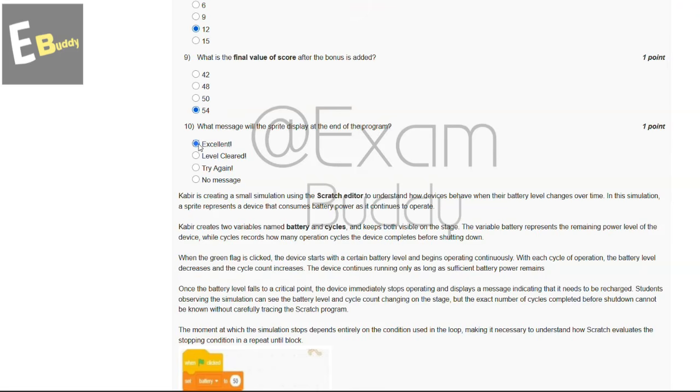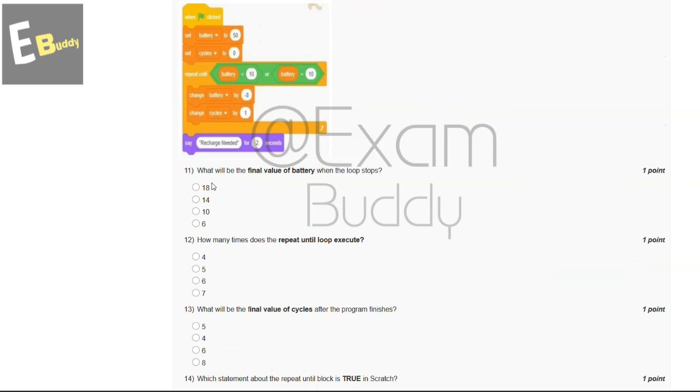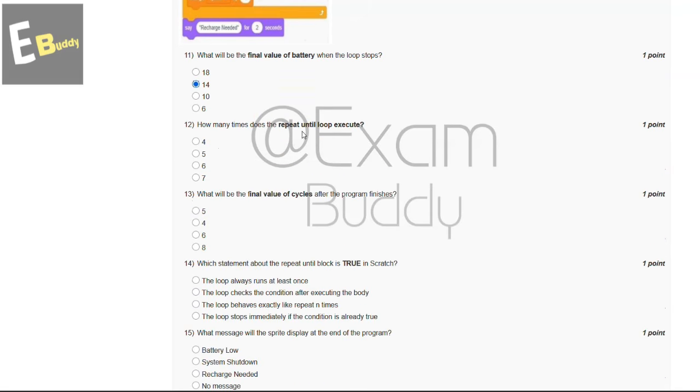Excellent. And now let's go to question number 11. What will be the final value of battery when the loop stops? So these are the options, and the answer of our 11th question is B, 14. And now let's go to question number 12. How many times does the repeat until loop execute? So these are the options, and the answer of our 12th question is C, 6.